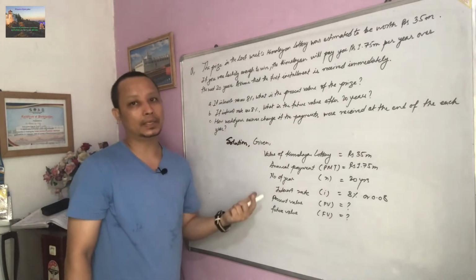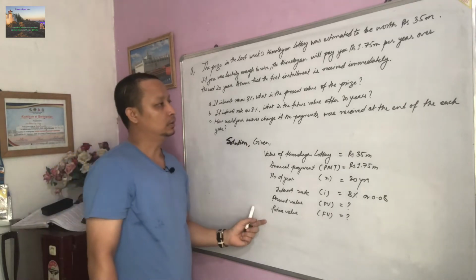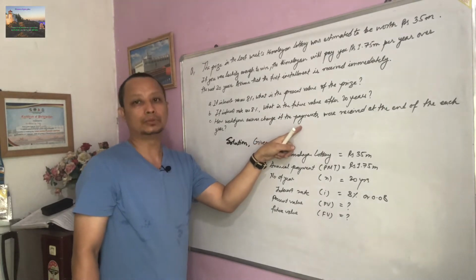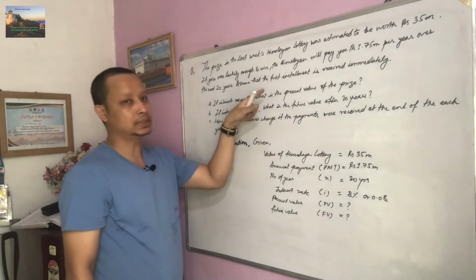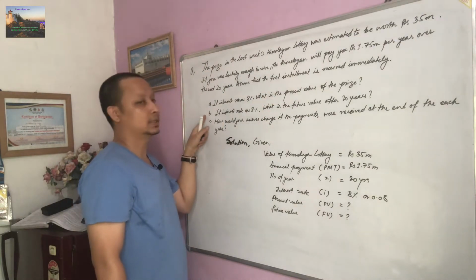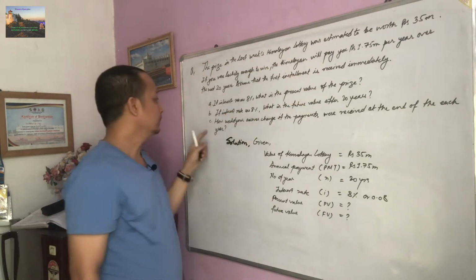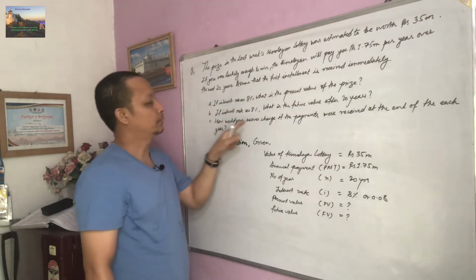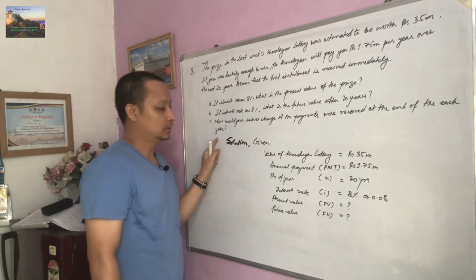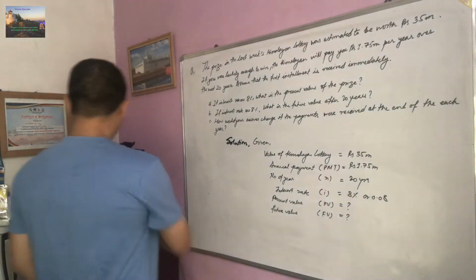So you have to find the present value as well as the future value if the payments are received at the end of the year. So that is the case of an ordinary annuity. The initial cases, A and B, are the case of annuity due because the first installment is received immediately, and in the third case the payments are received at the end of each year, so it is the ordinary annuity case. So now let's solve this.